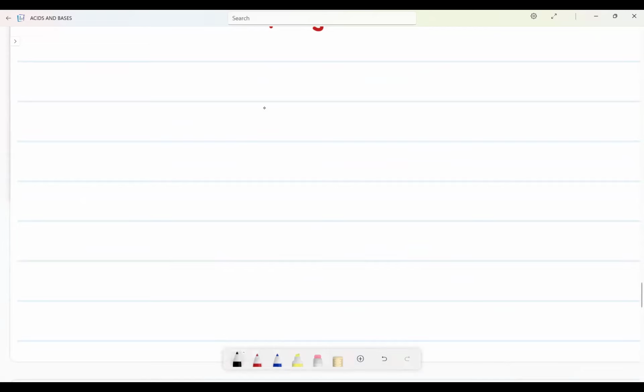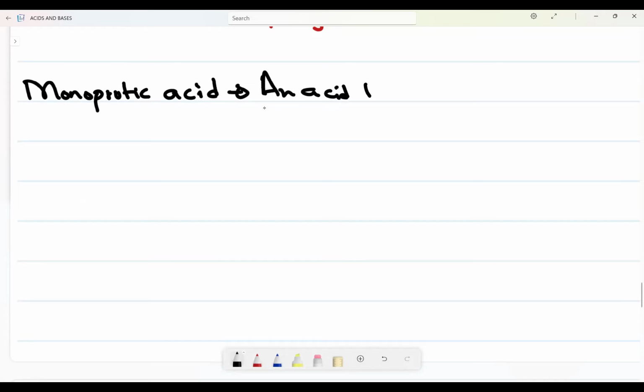So when we refer to a monoprotic substance, a monoprotic acid, it is an acid that can donate one proton, which is our H plus.